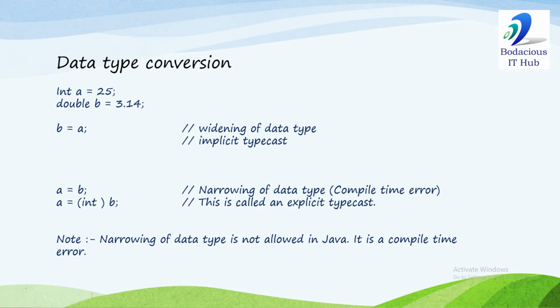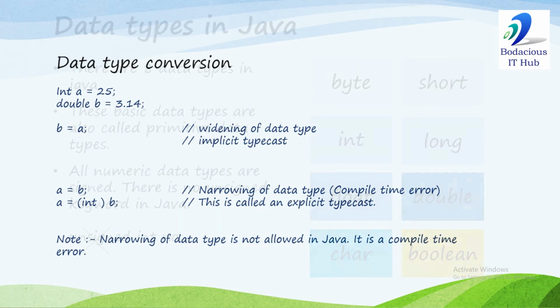Okay. So typecast means conversion. There are two types of typecast, implicit or explicit. In case of widening, the value of A is being converted to double. So in case of widening, implicit typecast takes place and narrowing is not allowed. To perform narrowing, we have to typecast it explicitly. So keep it in mind that narrowing of data type is not allowed in Java. Your program will generate an error.